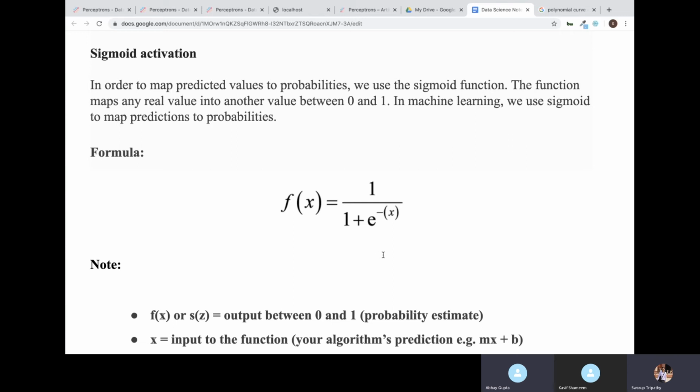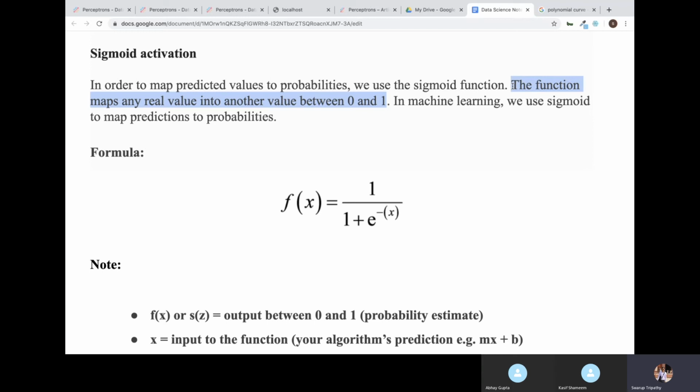So now here we map predicted values to probabilities. Whatever we predict, those values are always mapped to a probability, and that is done by using the sigmoid activation function. The function maps any real value into another value between 0 and 1. So any value you give to this function, it will map it between 0 and 1, within probability. So in machine learning, we use sigmoid to map predictions to probability.